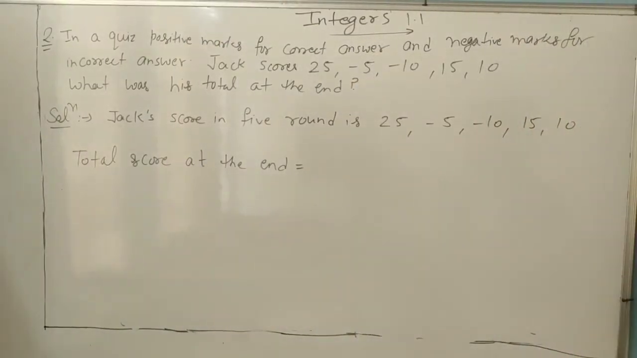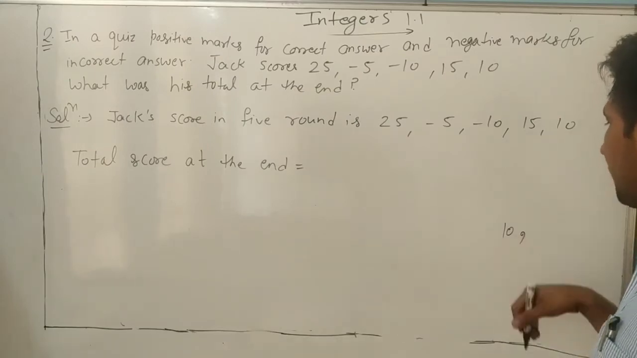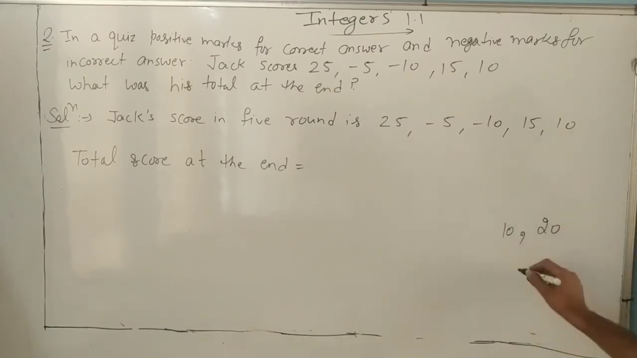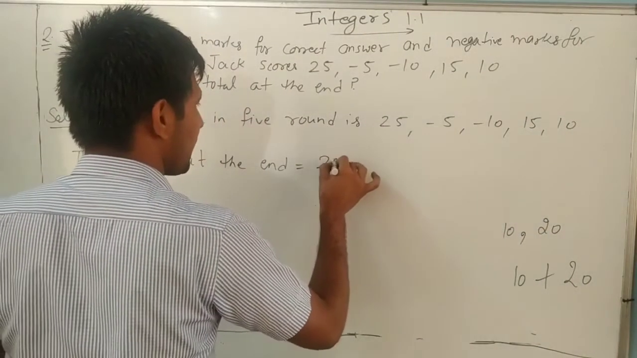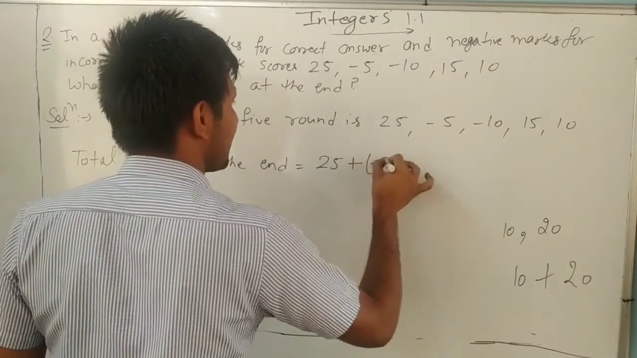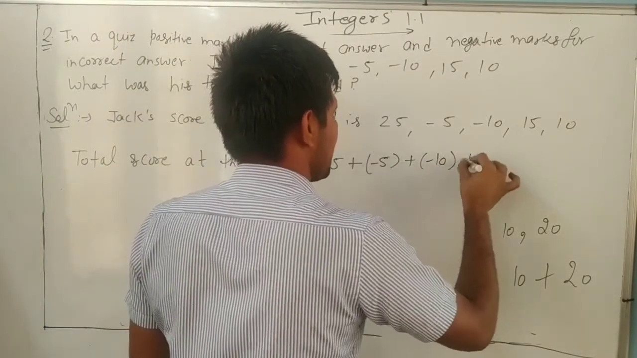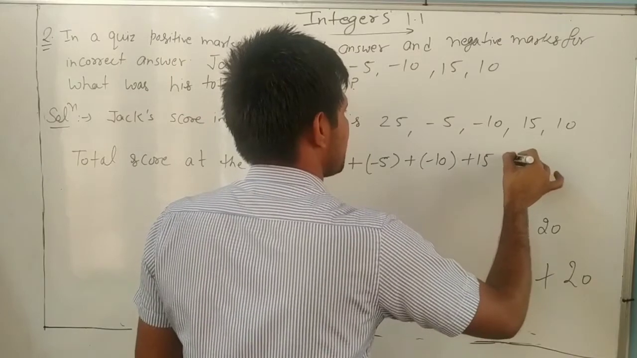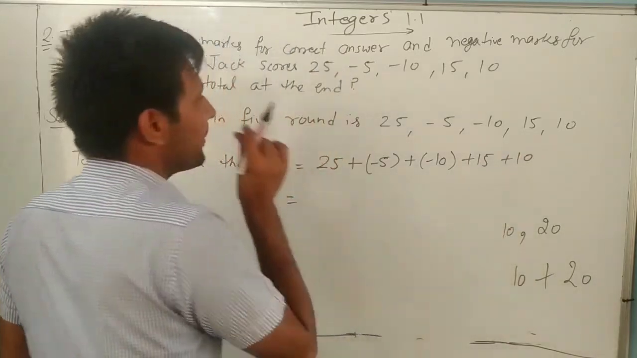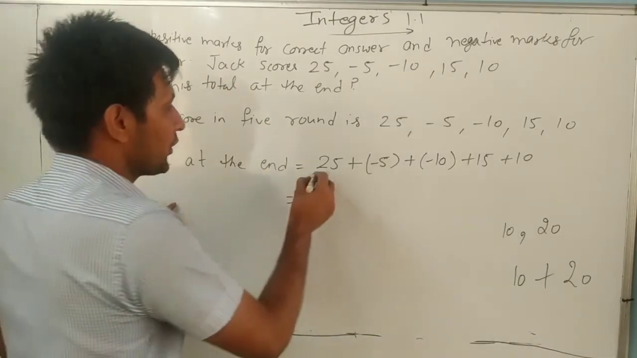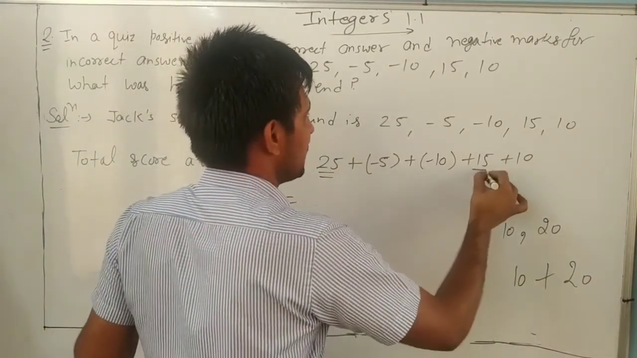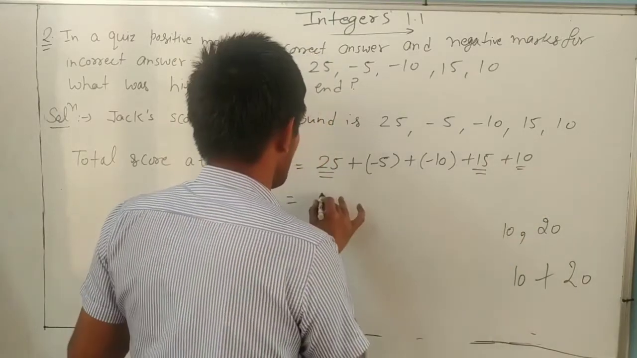If I want to find the total, it means we have to add them. Understand or not? If I say you have 10 books, your friend has 20 books, how many total books? So 10 plus 20. Okay, same as it is. What is the total? 25 plus how much? Negative. So always write in bracket whenever negative. Plus minus 10 plus 15 plus 10. Understand? First you can add positive 25 plus 15, 40, plus 10, 50.